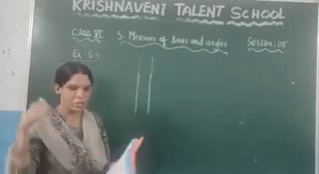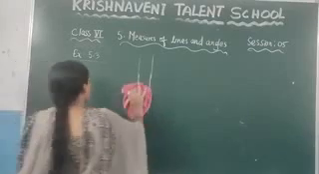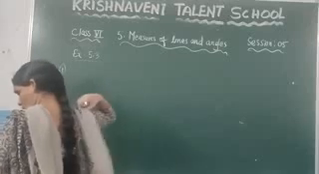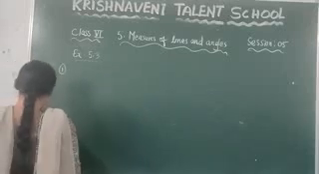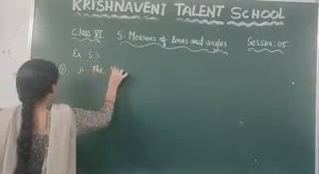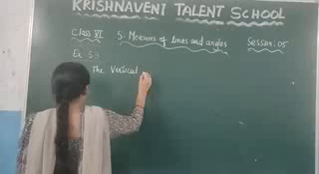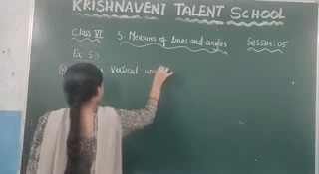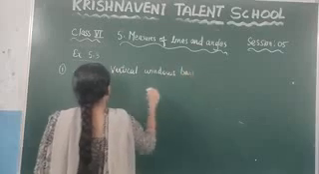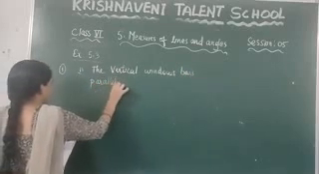Now see the next one, railway tracks. So here, the first one, write it here. The first one, what they have given here, the vertical window bars. What we call this part, we call it parallel lines.